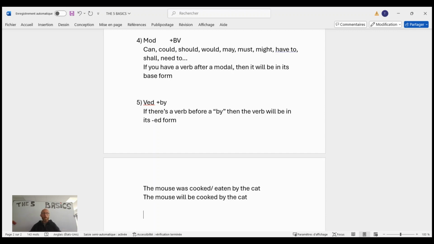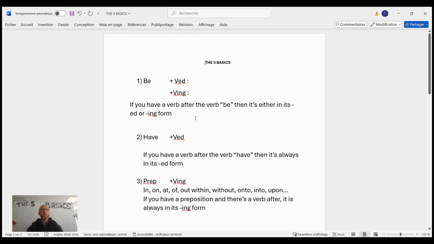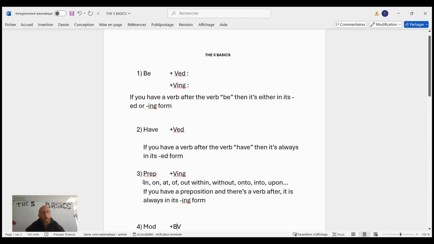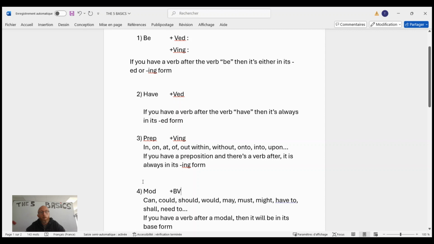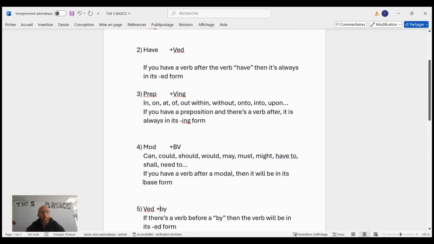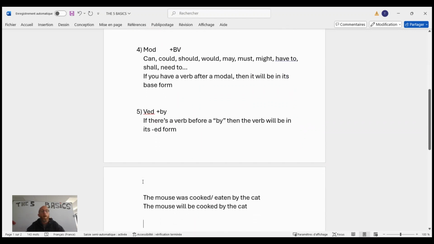So there you got it. So to recap, to sum up, 5 rules. Be: if there's the be verb and there's a verb after, it's either in its ed or ing form. If you have a verb after have, it's always in its ed form. If you have a verb after a preposition, it's always in its ing form. A verb after a modal will be in its base form. And lastly, if there's a verb before the preposition by, then it's going to be in its ed form.